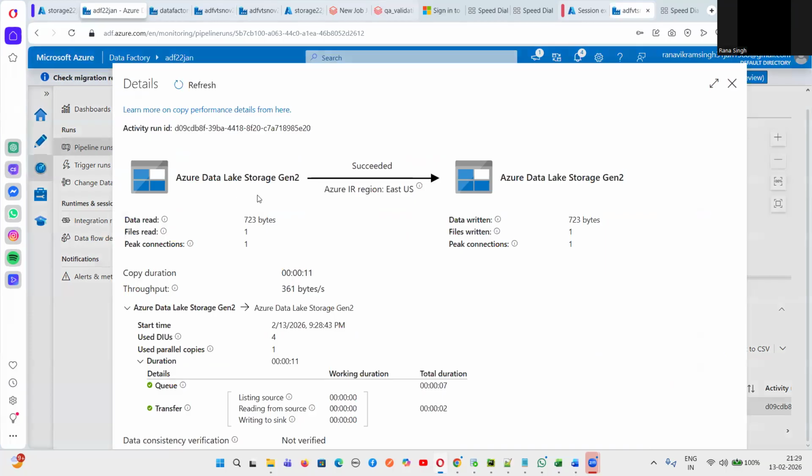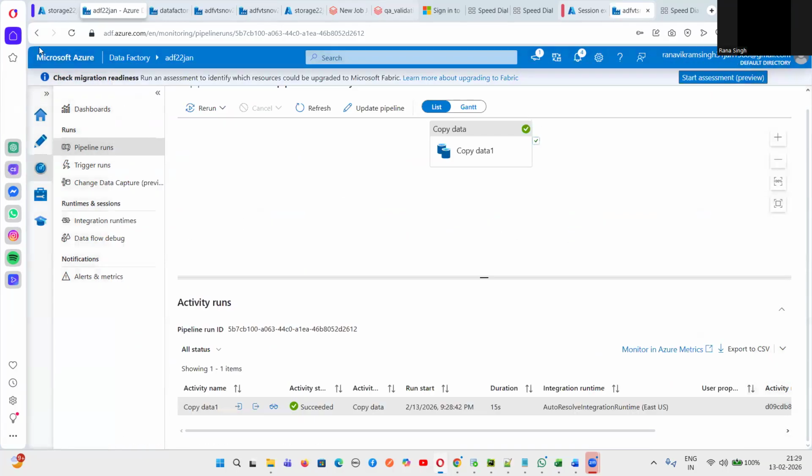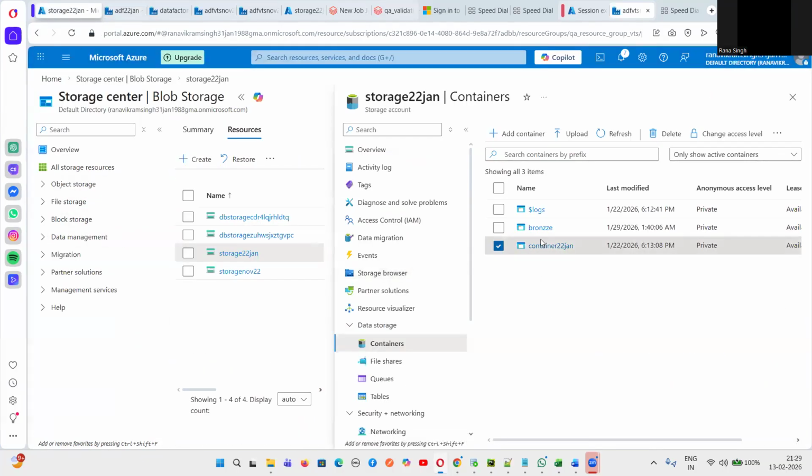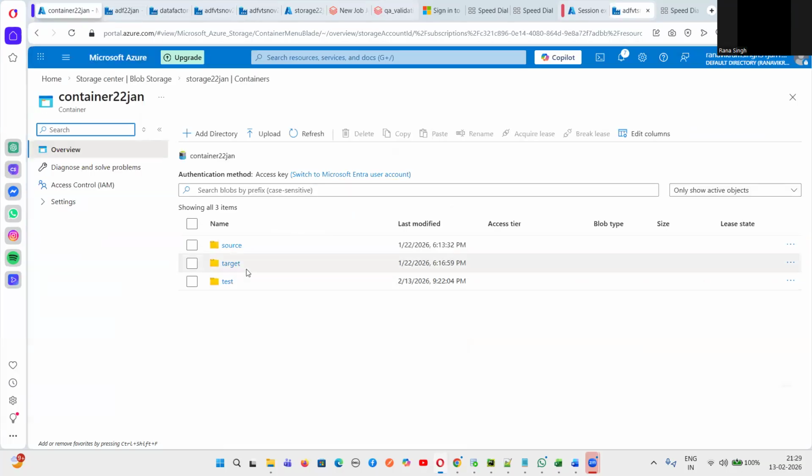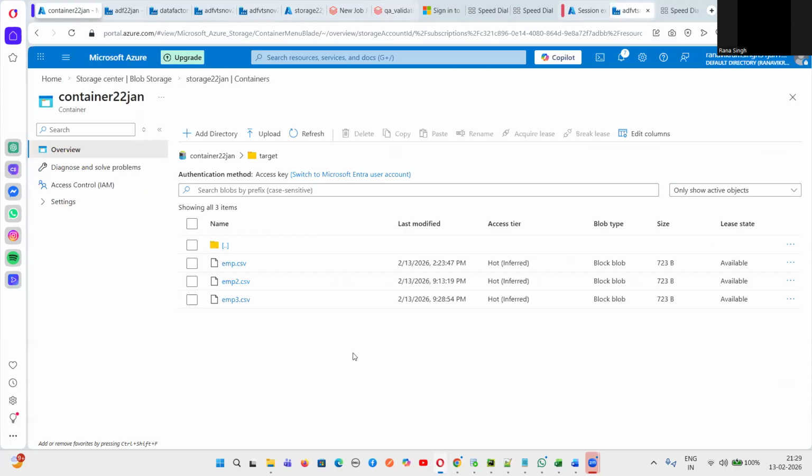So Azure Data Lake Gen 2 succeeded. And this is a log where the succeed message can be seen, and we can tell that the pipeline has run successfully. And we can go to the storage account, go to the container, and go to the target folder, and we can see whether the data has been loaded from source to target or not. Yes, it is loaded. enp3.csv has been loaded from source to target.